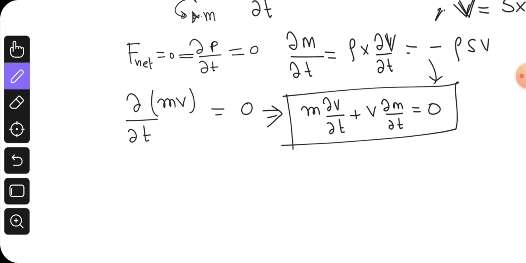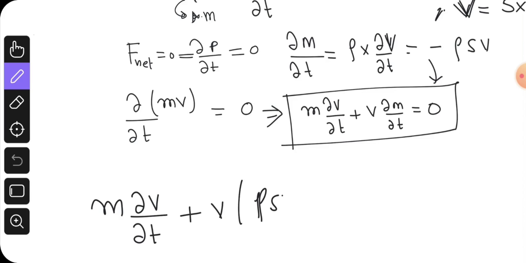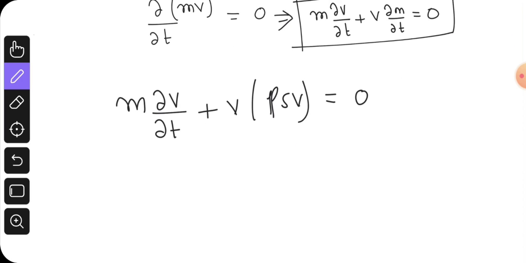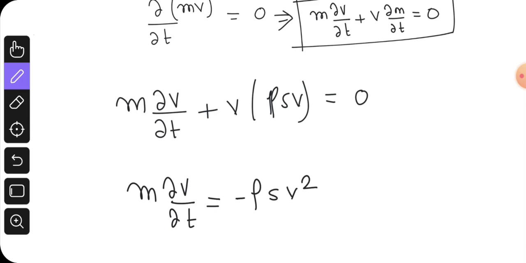So let me put the value here: m dv/dt we don't know, and we know dm/dt in terms of velocity, rho S v, so v times rho S v. It came out to be m dv/dt plus rho S v squared equals 0, so m dv/dt is equal to minus rho S v squared.